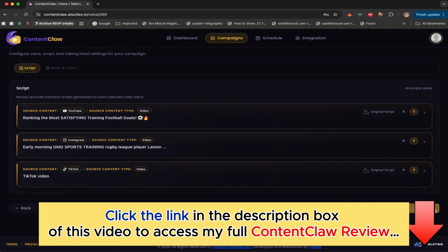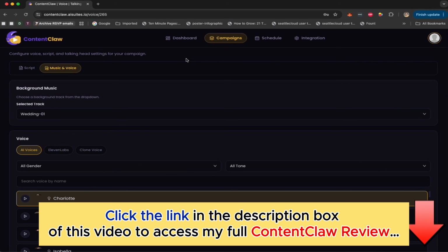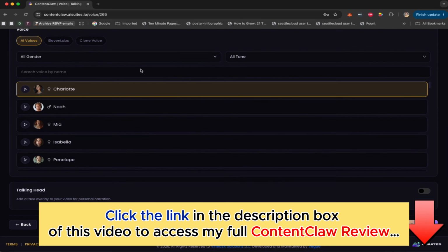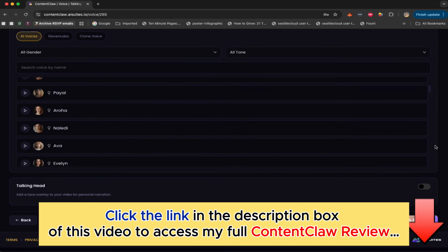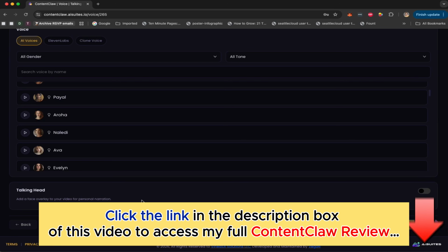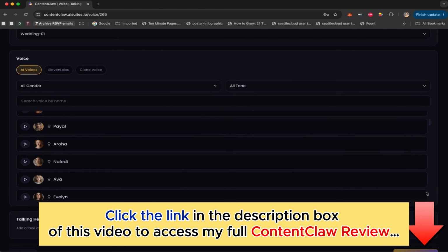I'm going to click on next, and it's going to take me to the option where I can select my voiceover. Of course, if I connect my ElevenLabs, or if I've cloned my voice inside ContentClaw, I can use that, or I can pick whichever language, voice, tone, and gender I want, and click on save and generate. Now I can add a talking head as well. I can upload a picture, and it will add my picture on all the videos that I want.